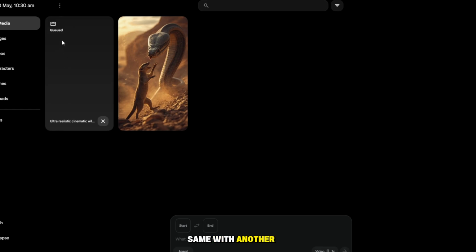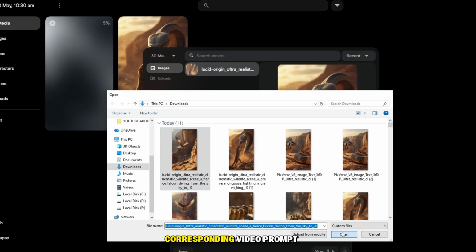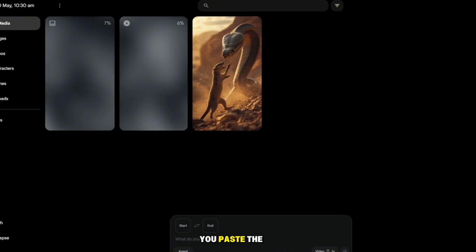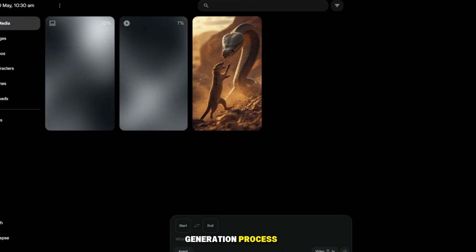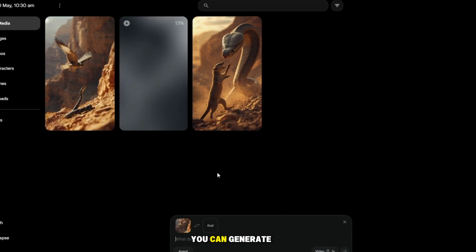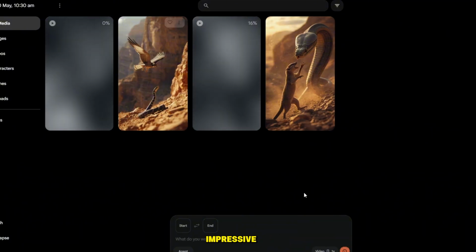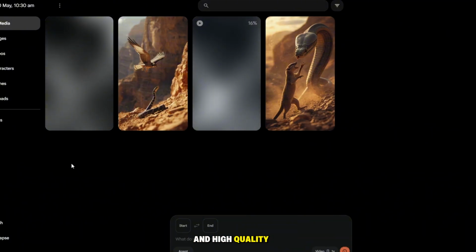Let's do the same with another image. Upload the second image, click on Animate, and paste the corresponding video prompt. As soon as you paste the prompt and start the generation process, the AI will begin creating the video. Using this workflow, you can generate multiple videos quickly and efficiently. The results are impressive, with smooth animations and high-quality visuals.